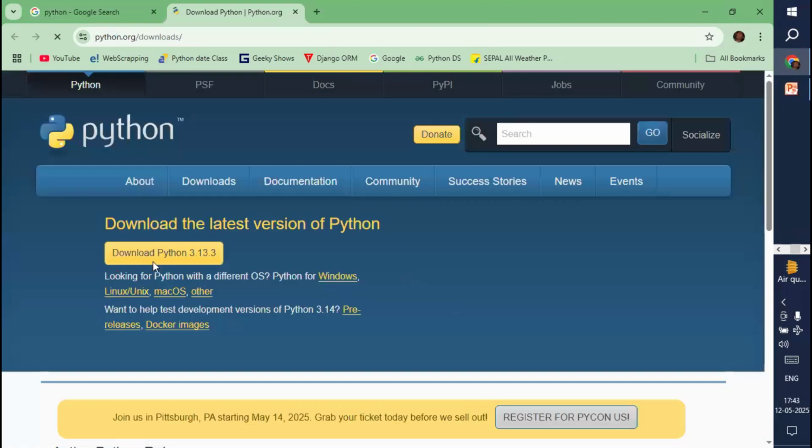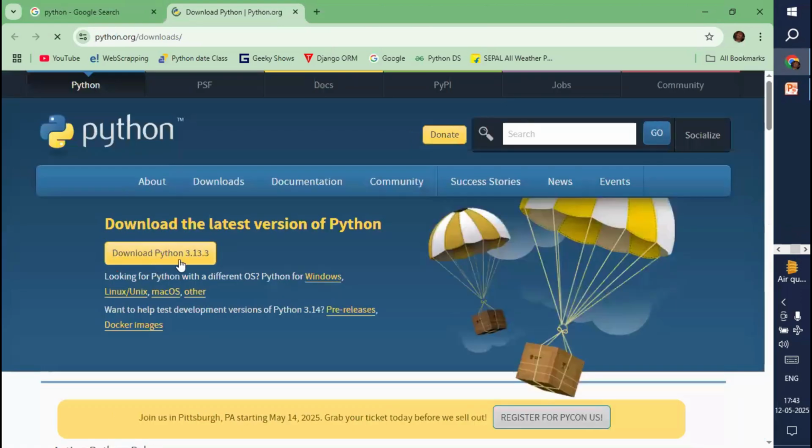Now you can find here Download Python. Which version is available here right now? 3.13 is there. However, if you want, you can also download the previous versions. I'm going to show that later. But for a fast download or fast installation, you can just use this button. And this is for which one? Only for Windows by default.